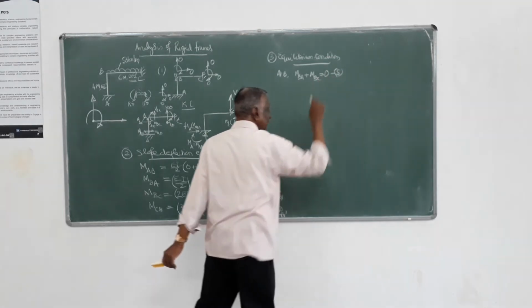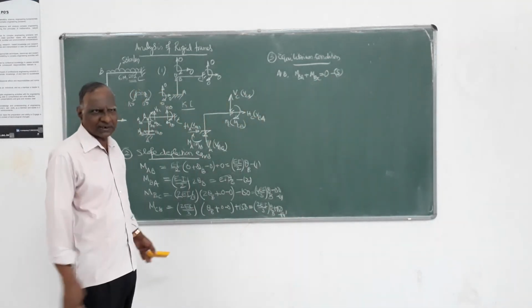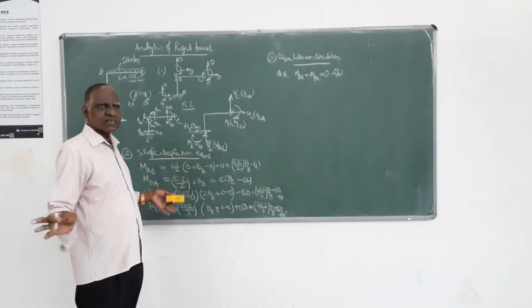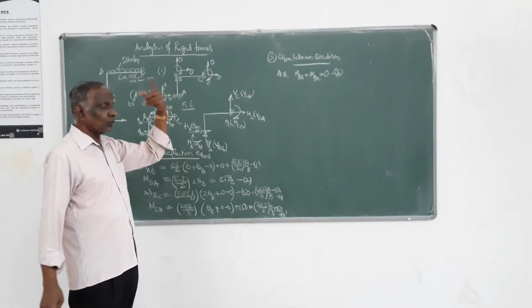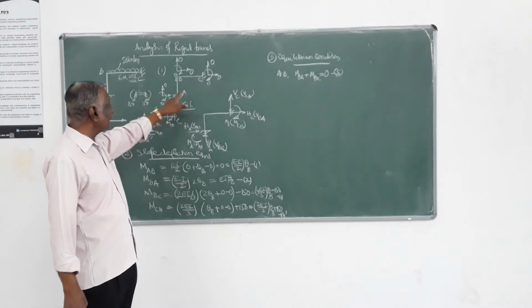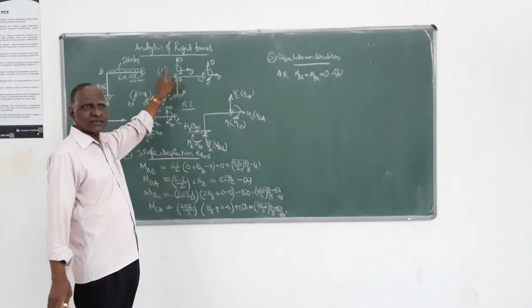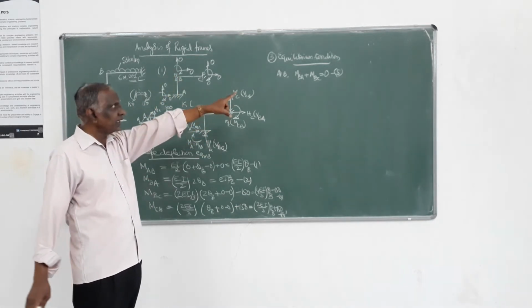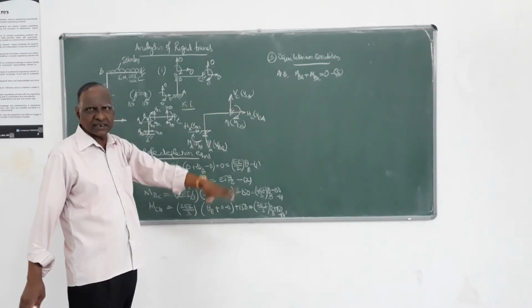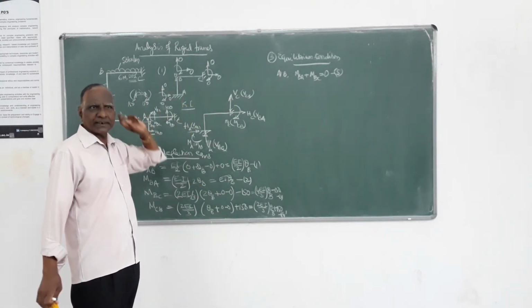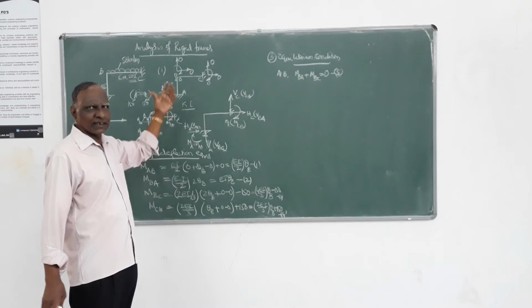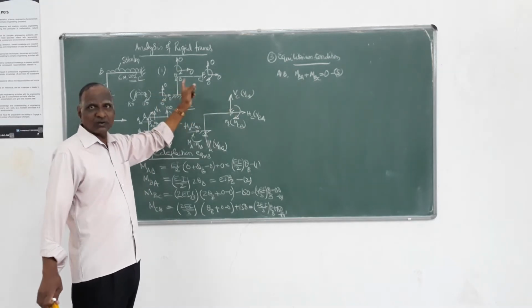That's the only moment condition we have. It is not a sway, so the sway condition is not there. So only one equation. Naturally, because here the kinematic indeterminacy is also 1. We should get as many conditions as there are kinematic indeterminacy. Here, one unknown.